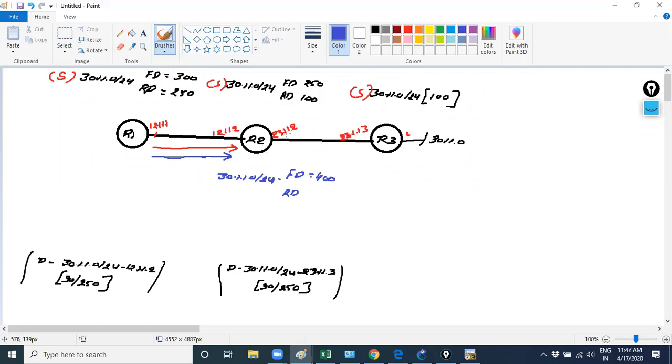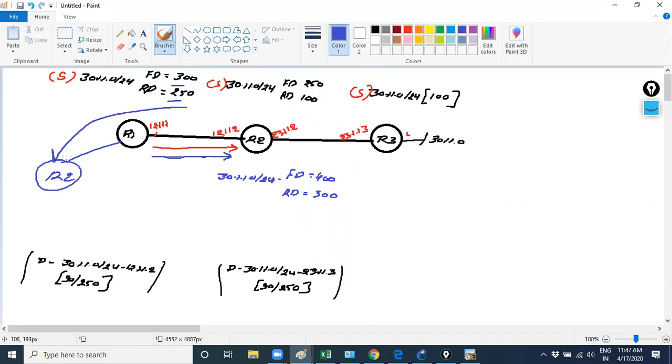For example, if R1 is sending the prefix information to R2, where will it calculate this FD and RD? When you're in the topology table, it will calculate its FD and RD, and when it shares the prefix information, it will share the metric value also. So the FD of this one will become its RD, as we discussed over here. I'm just performing the loop. It's sharing with its neighbor. Suppose there is another router which is also RD.